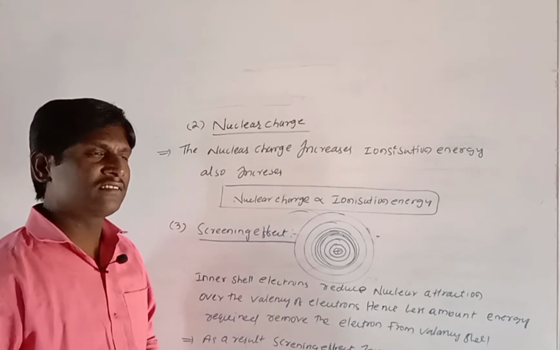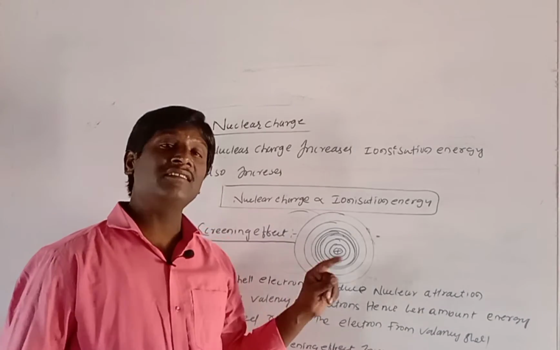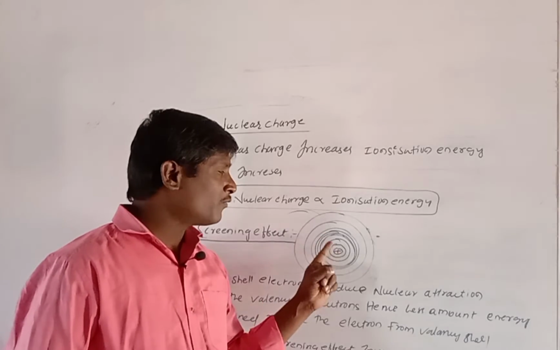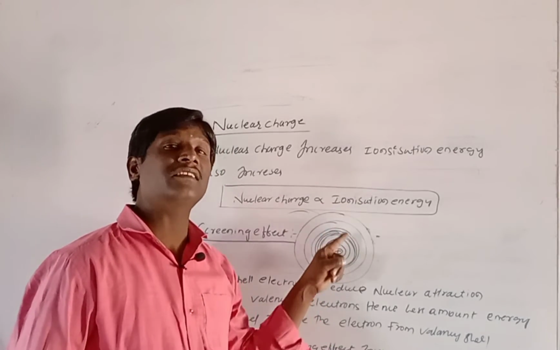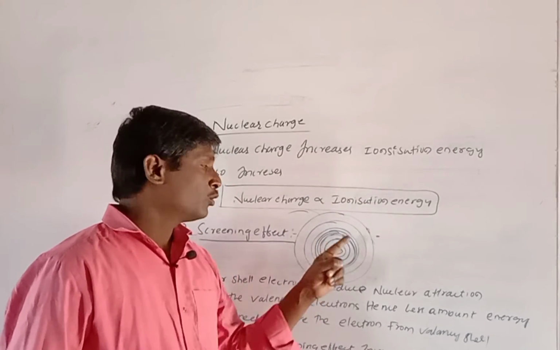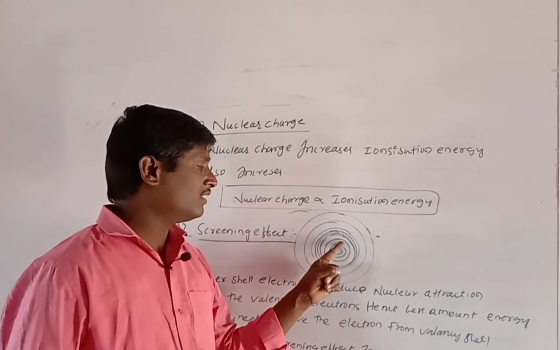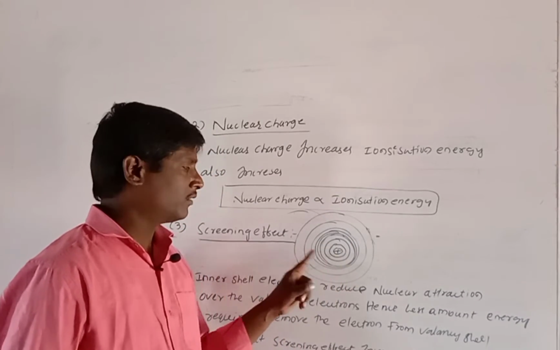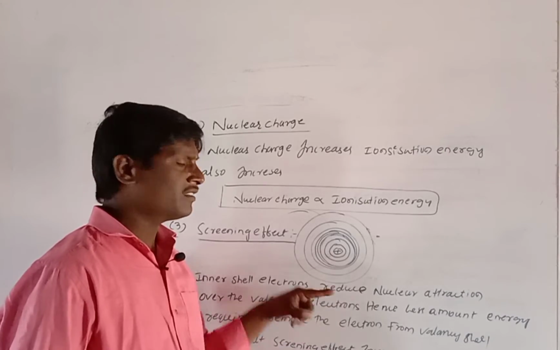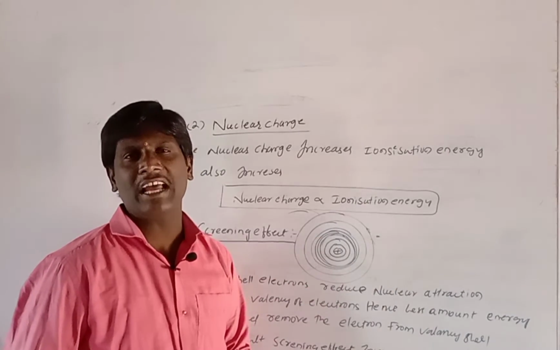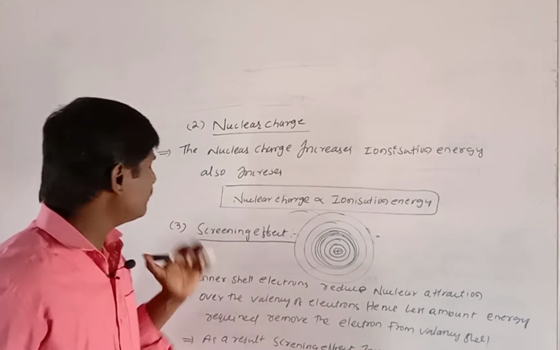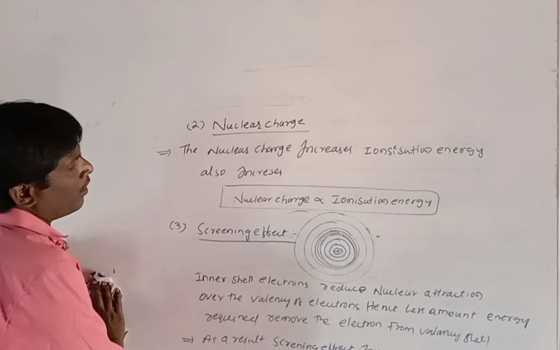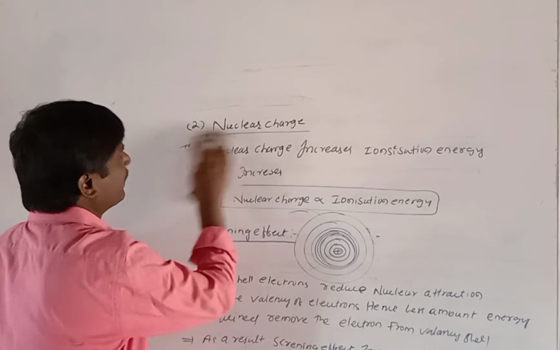The inner shells increase, so the nuclear force of attraction on the valence shell will decrease because of the inner shells. This effect is called the screening effect. When the screening effect increases, ionization energy will gradually decrease. This is the third factor, screening effect.